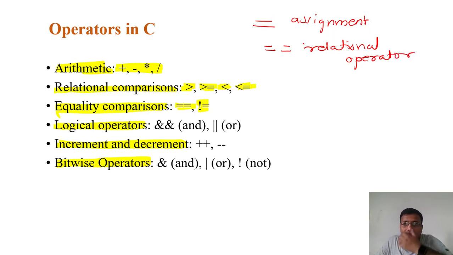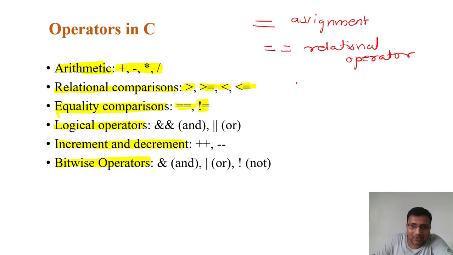Okay. So this is the difference. This checks RHS and LHS. If both are equal, then it gives 1, true. If both are not equal, then it gives you false. And this assigns it: it assigns the LHS with the RHS value directly. So this is the logical operator.